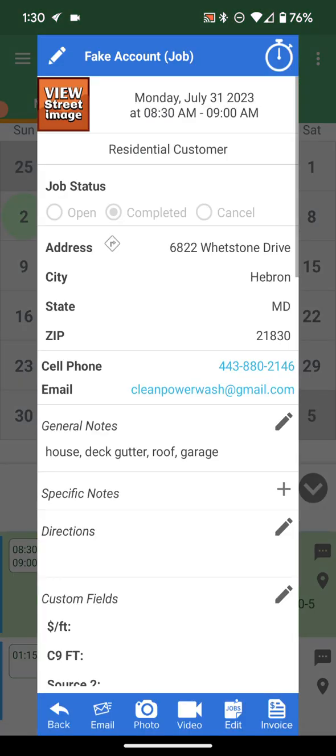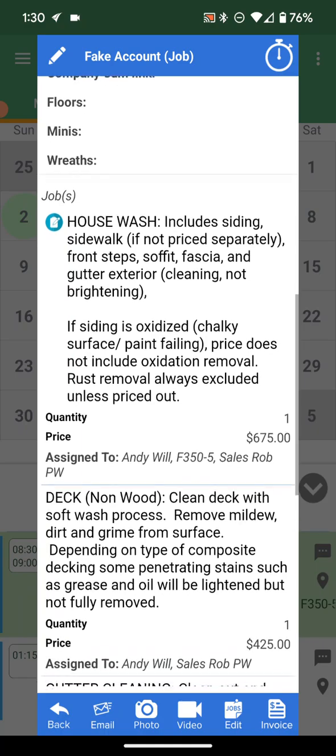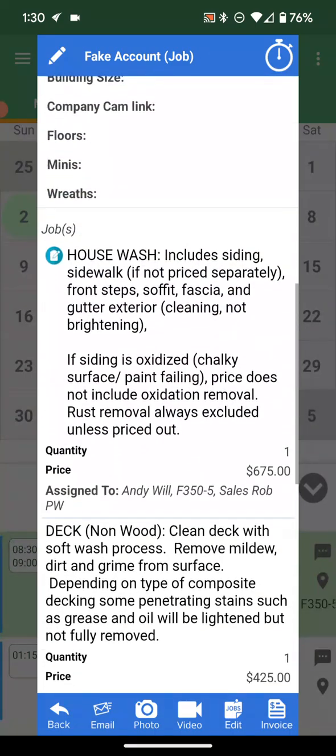If there was, so this general notes section, this is where we would put stuff. Now, if this was an existing client we've serviced a bunch of times, they may have additional notes, additional information from previous jobs that aren't related to this. But again, important thing as a technician, read the services, make sure all services have been done, make sure